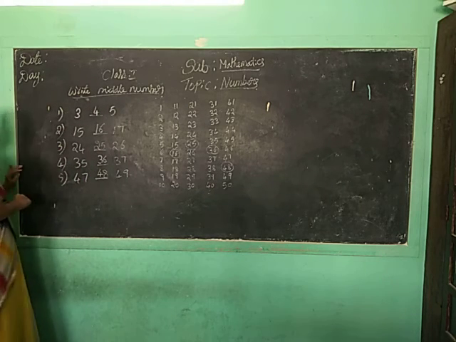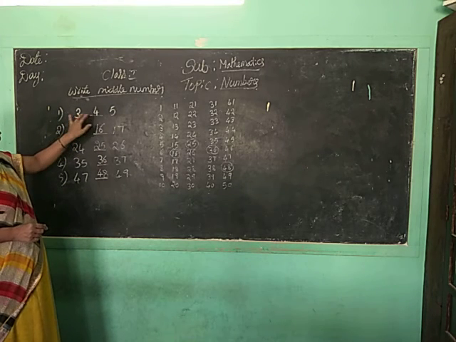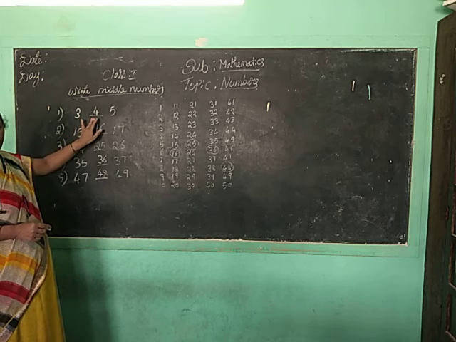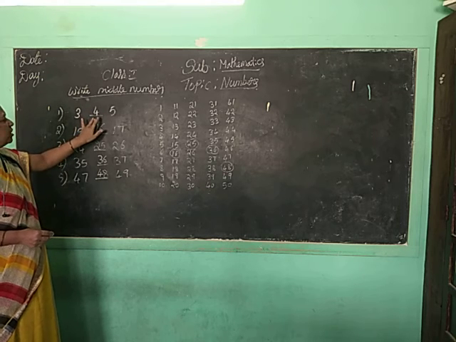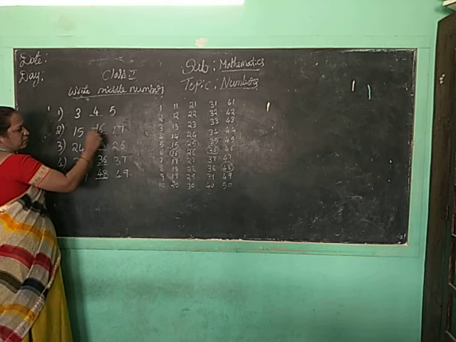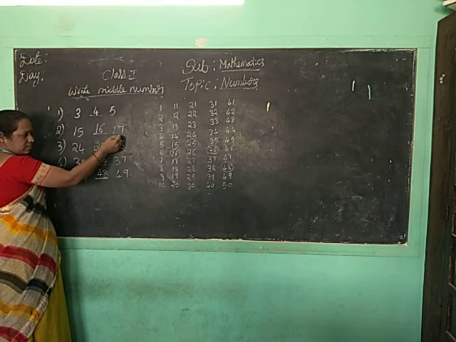Okay, children. So 3 and 5, middle number is what? You have to write the after number of 3 for the middle number. 3 after, what is there? 4. Okay, 3 and 5, the middle number is 4. 15 dash 17. 15 after is what? 16. So 15, 16, 17.